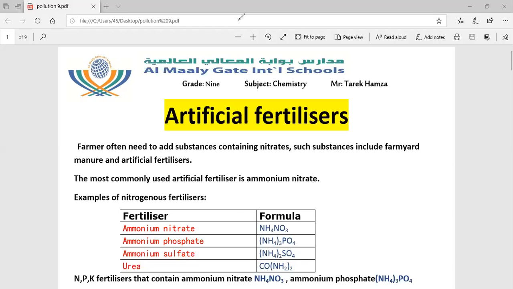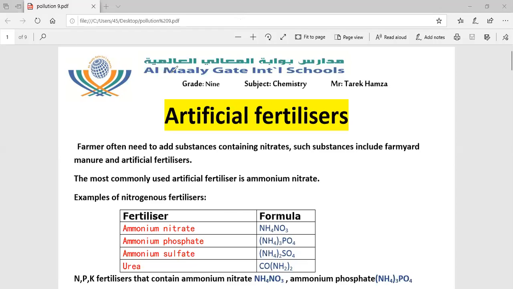The most commonly used artificial fertilizer is ammonium nitrate. Ammonium nitrate is the most commonly used artificial fertilizer. Example of nitrogenous fertilizer.